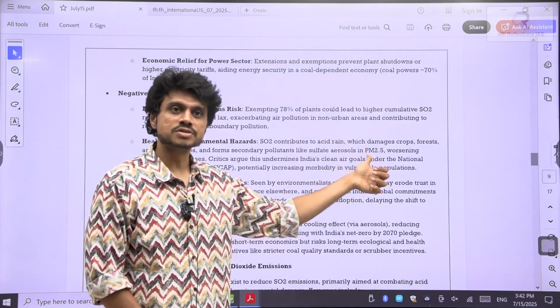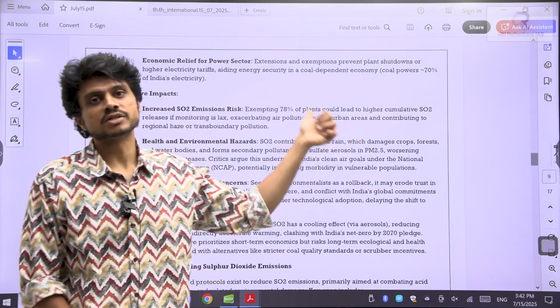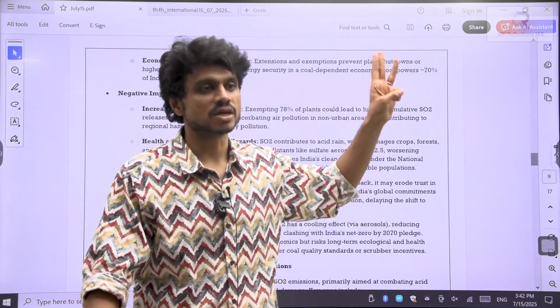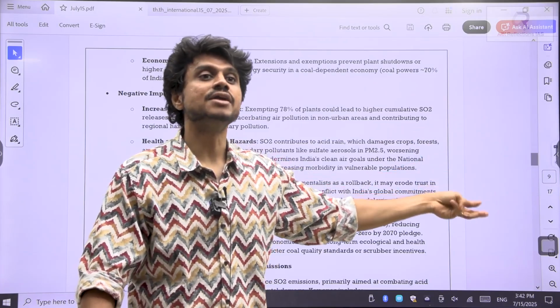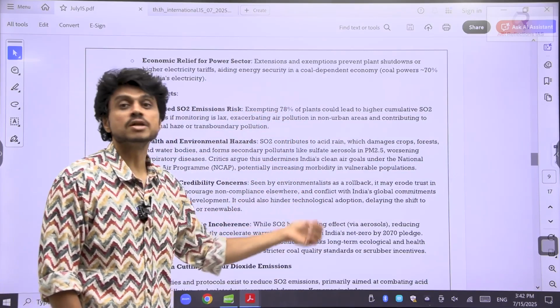Generally, when I get the student's answer, when I see this kind of explanation, if for 10 marks I award 4.5 marks, for the other students I'll award only 3 marks, because your answer is incomplete. You are not giving me clarity on how it is going to happen. So whenever you explain some impact, you should also explain how.